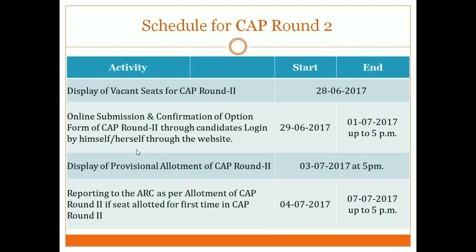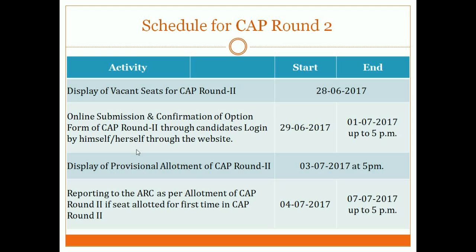Those who had chosen float as an option: let's say in the first round you got college number 13, as I said. Now in CAP round 2 you got college number 7. You can again choose float as an option and go for CAP round 3. Now when college number 7 is allocated to you, your claim for college number 13 is gone. So for college number 7, either you choose the freeze option, confirm your seat and get out of the admission rounds, or you float college number 7 again and go for CAP round 3. But college number 13 is not available for you again.